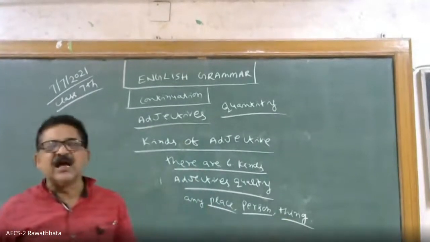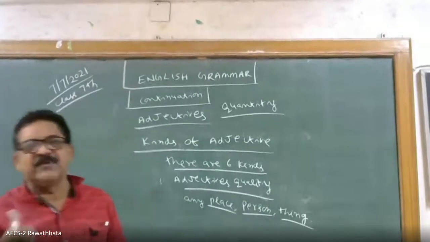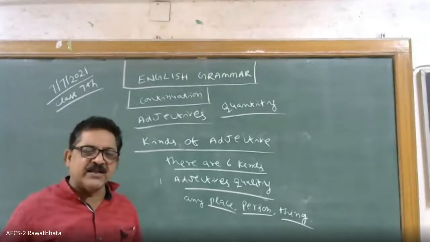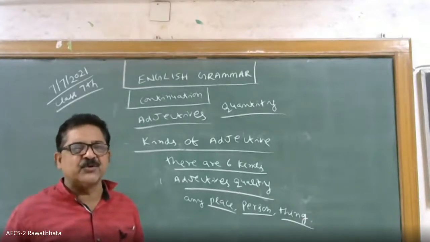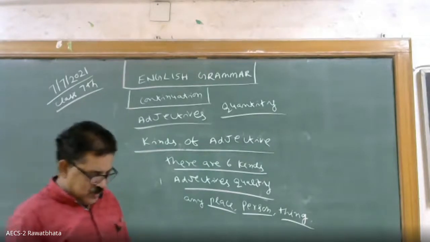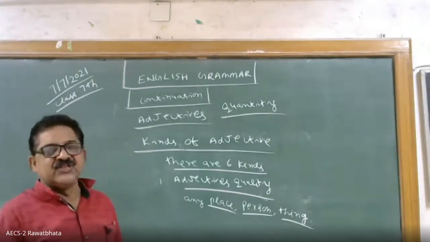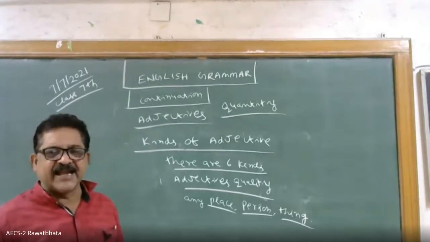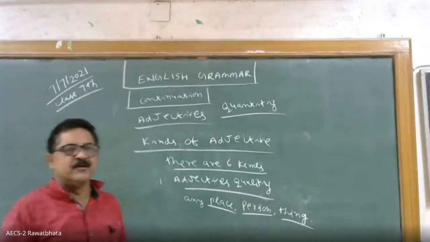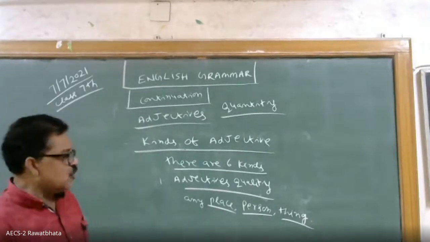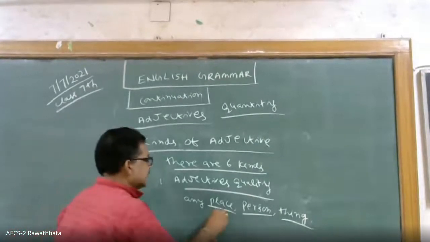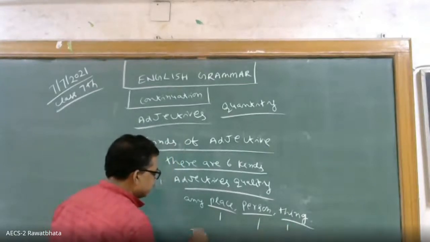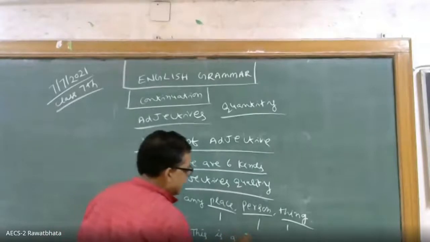Thing means this is a hard rock. Suppose about rock I am describing, I am telling this is a hard rock. Means about rock what more quality I am telling. So these are called adjectives of quality. Okay. Sometimes we tell this is English tea. Means this tea has been brought from England. So you are telling directly. So this is also part of this quality. Okay. So suppose I say place I told, person I told, thing. This is a sharp knife.